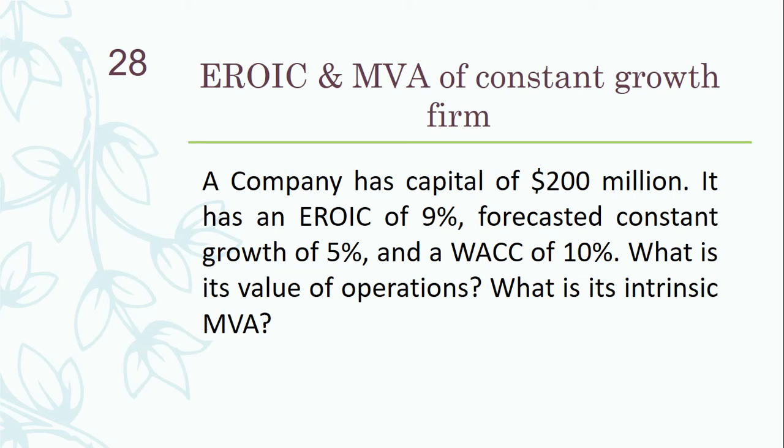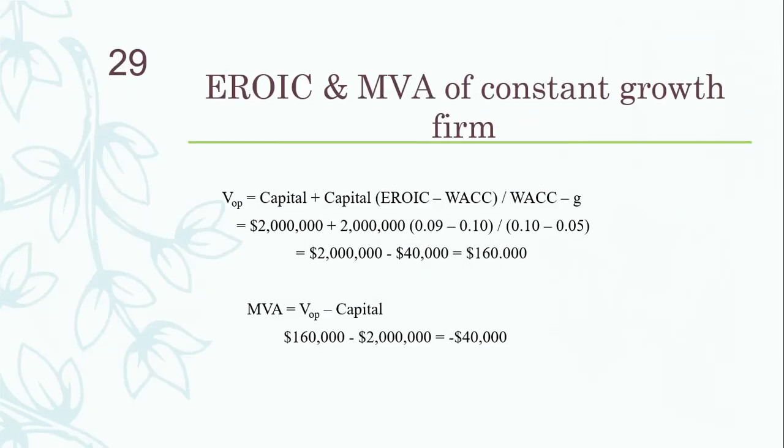So let's try solving this. Now here we are using a different formula for calculating value of operation.